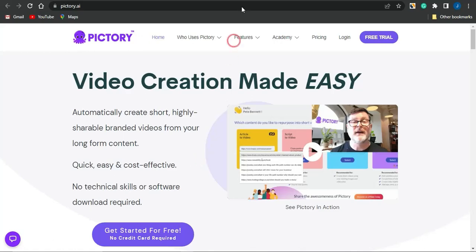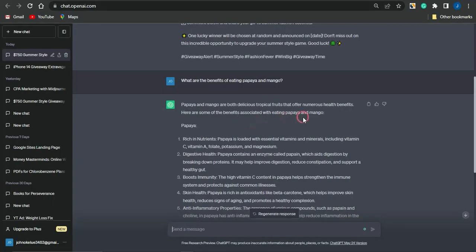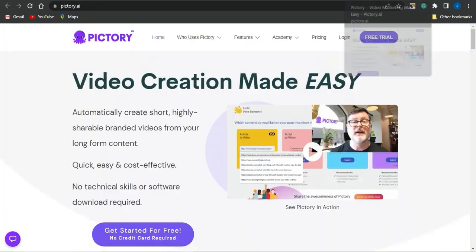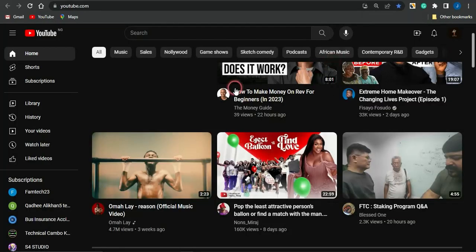So you could use ChatGPT to generate a script for that video, go on to Flicky AI or Pictory AI to create that video, and make sure you promote that particular video. You could head on to platforms like YouTube, and when uploading that video, make sure you direct them to the description, telling them that there's a giveaway.